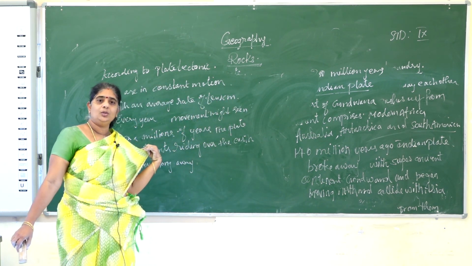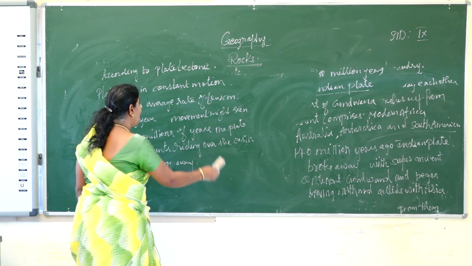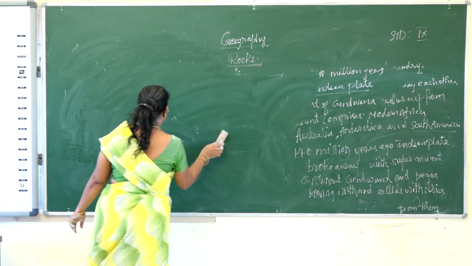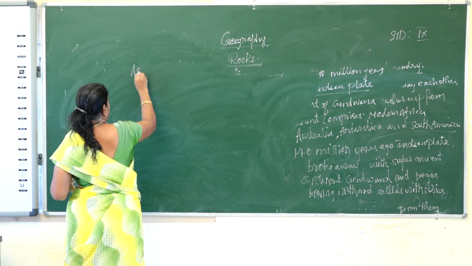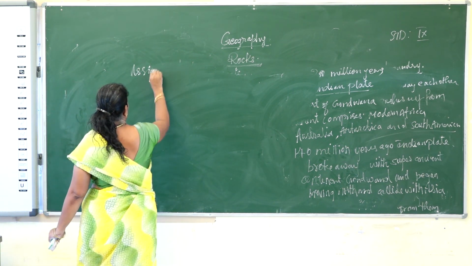I hope you have understood the lesson. Children, you go through the types of rock. That is your assignment today. It's a very important public question, children. Types of rocks. What are the types of rock we have seen? Three types: igneous, sedimentary and metamorphic rock.